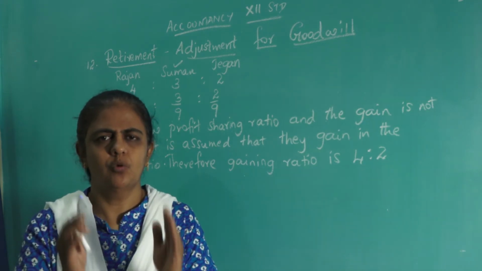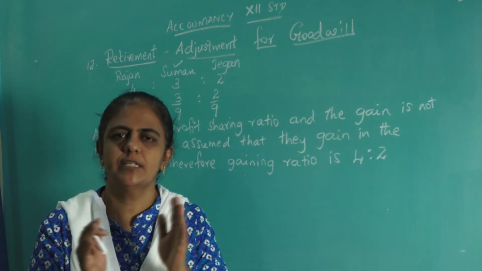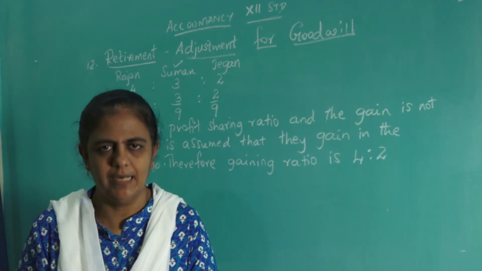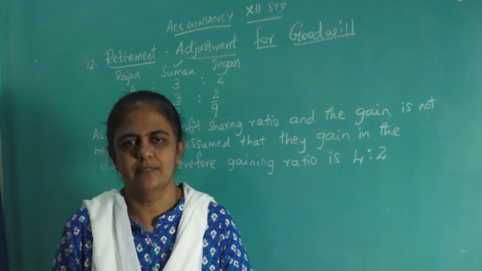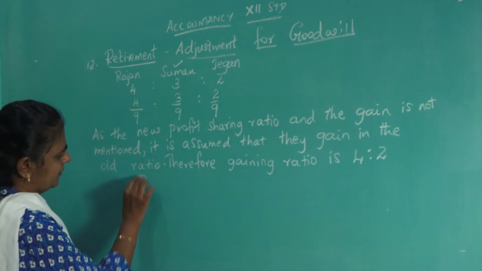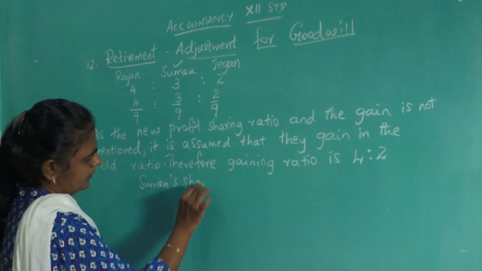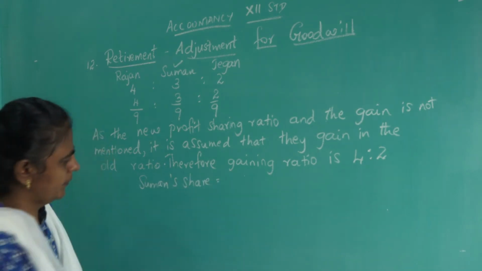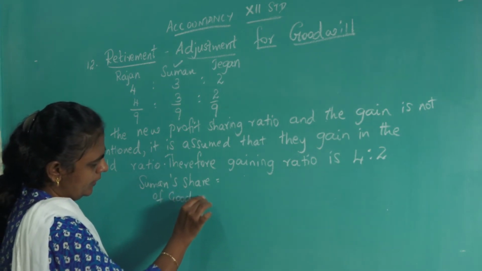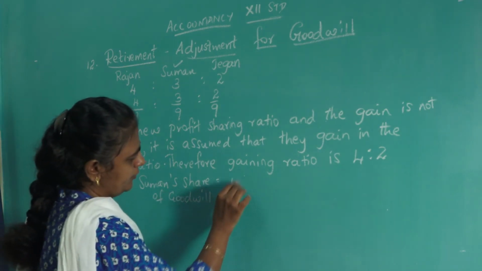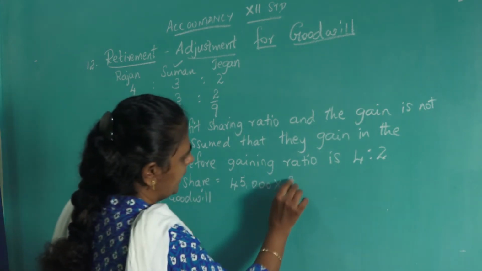So 45,000 is the total value of goodwill. In this 45,000, what is Suman's share? That is, the retiring partner's share alone you have to calculate, and that should be transferred to the other continuing partners. Okay. So Suman's share of goodwill is equal to the total goodwill 45,000 into 3/9.